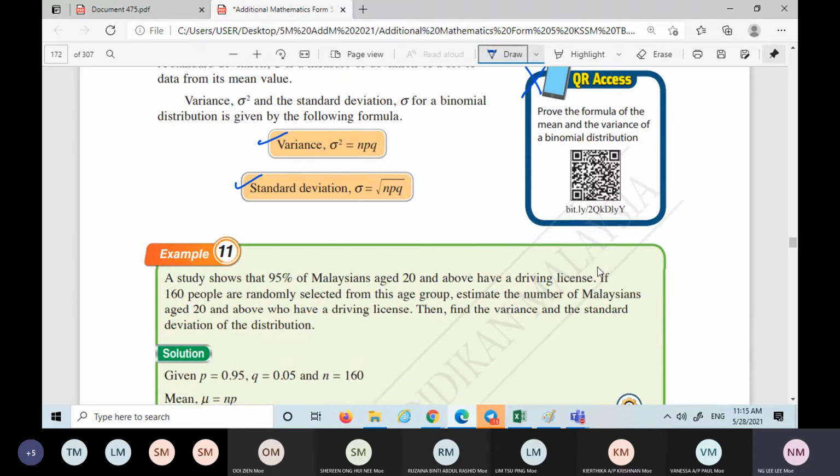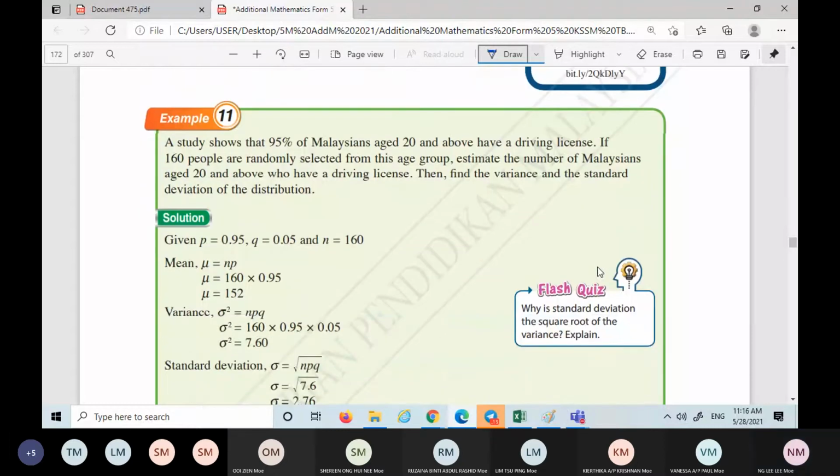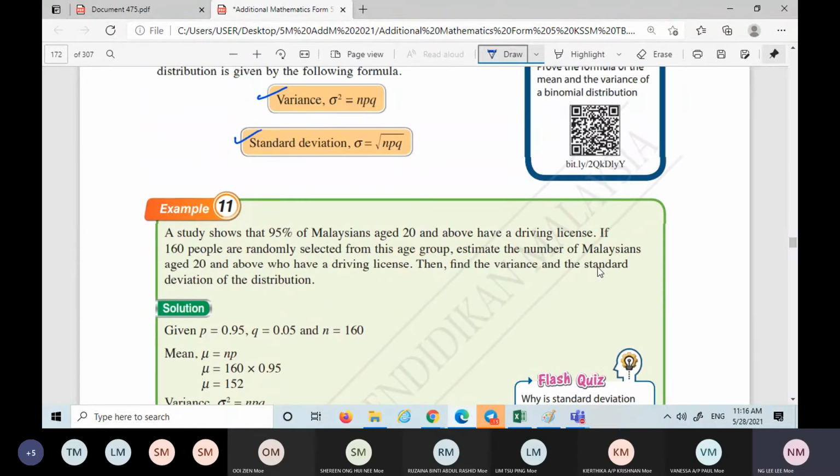Okay, let us see this example. We want to use the formulas just now, np and then npq, to find this. A study showed that 95% of Malaysians aged 20 and above have a driving license.